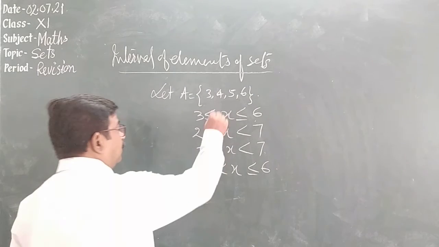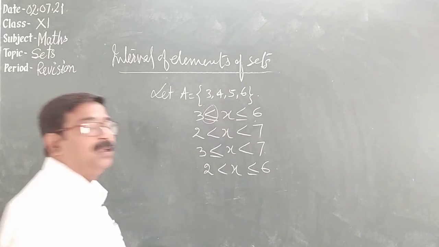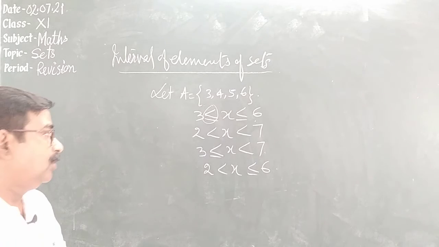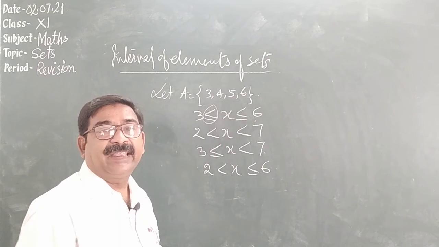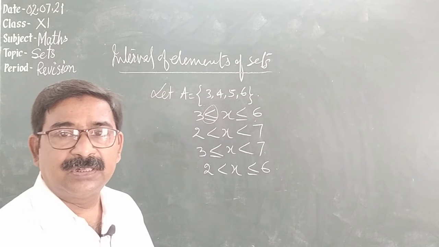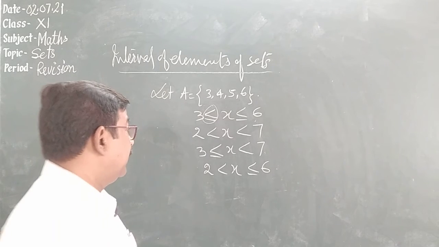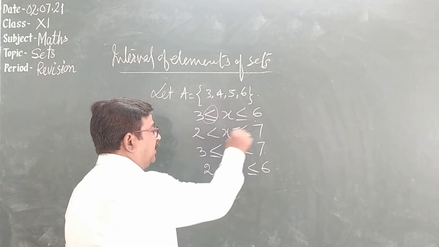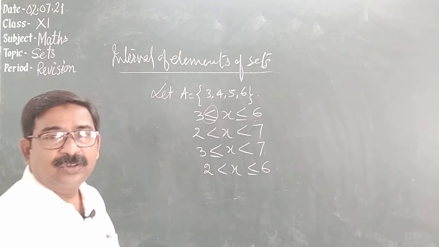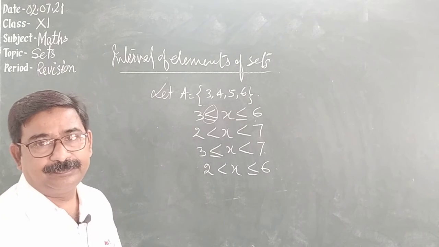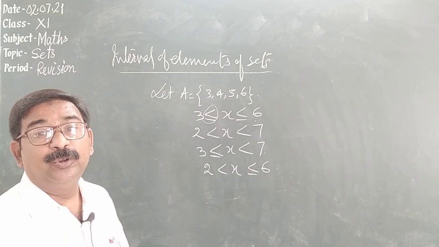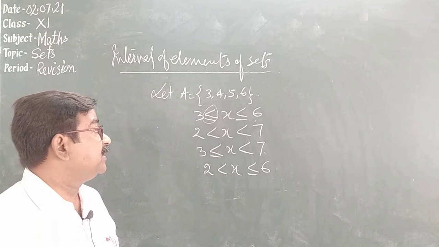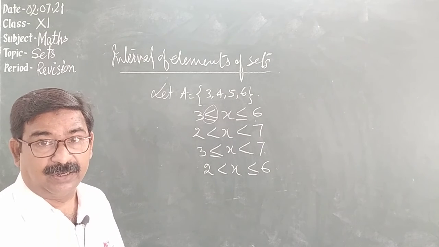When we have this sign, less than or equal, more than or equal, this is called slack inequality. And this one, when we have only less or more, this is called strict inequality. So wherever we have slack inequality, we say it is a closed interval.